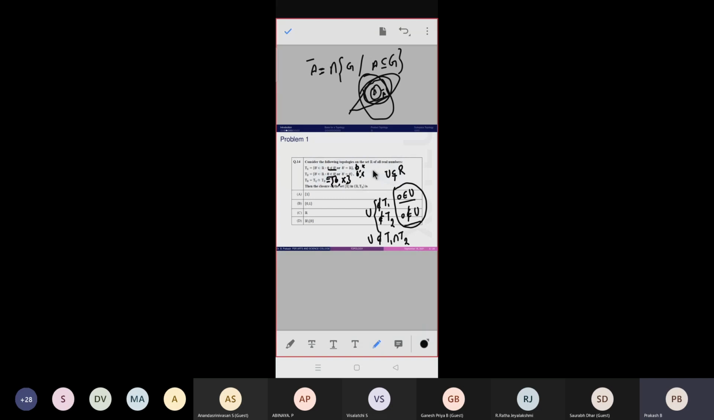Now we are going to find the closure of the set {1}.